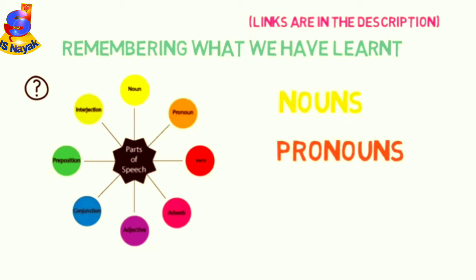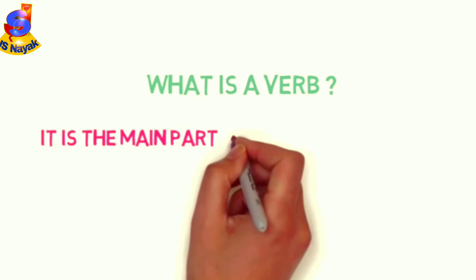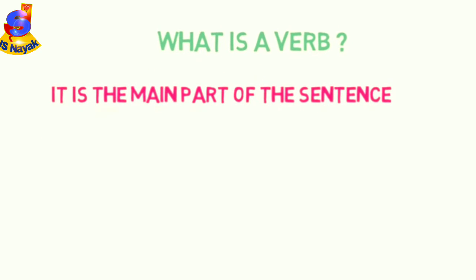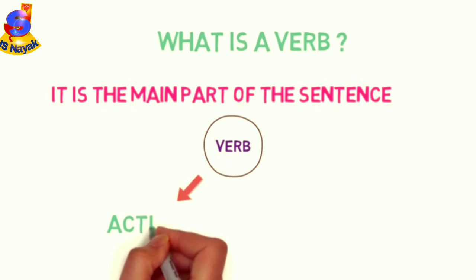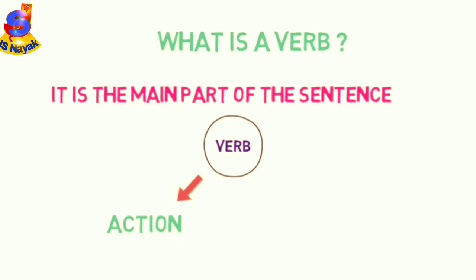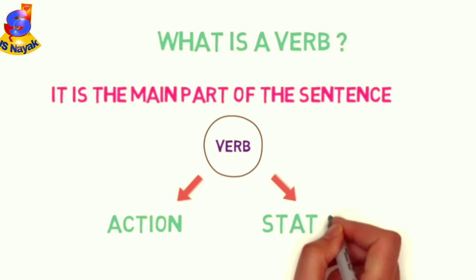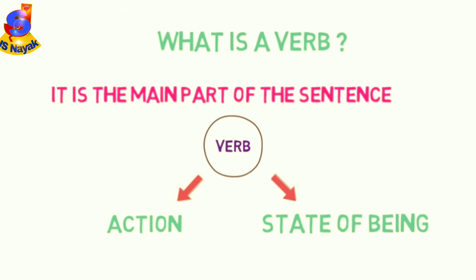In this video, we are going to discuss the third and very important part of speech, that is verbs. So let's begin. So what exactly is a verb? Verb is the main part of the sentence. Verb tells us 2 things about the subject: an action or activity performed by the subject, or a state of being of the subject. In other words, state or situation of the subject.